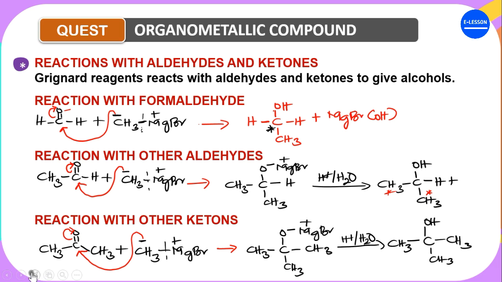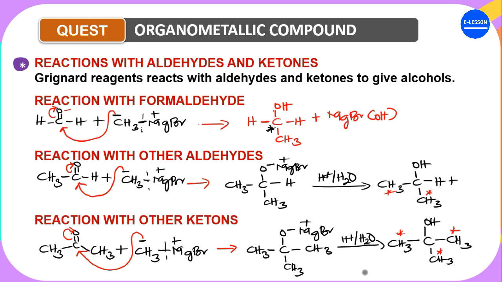Now the question is, what kind of alcohol is this? This one has three alkyl groups attached to the carbon carrying the OH group, so you call it a tertiary alcohol. Are you getting it now? So you see how this Grignard reagent behaves. Whenever the Grignard reagent reacts with formaldehyde, it forms a primary alcohol.